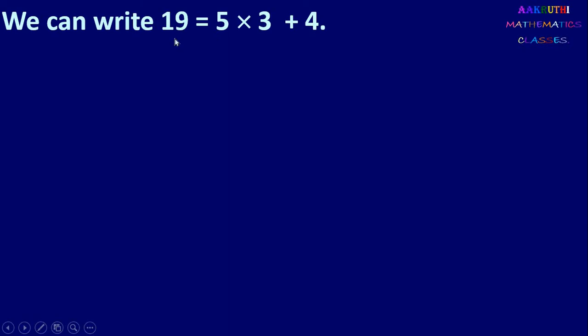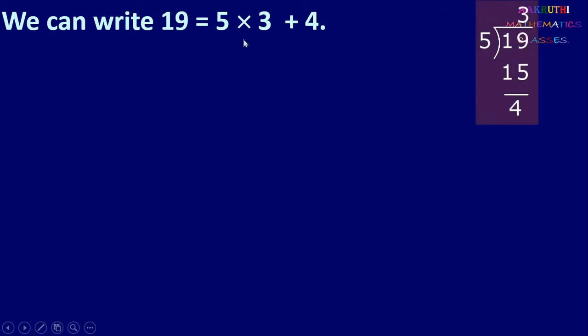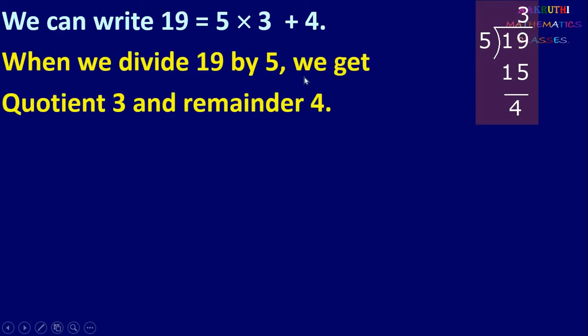Now we consider 19. 19 can be written as 5 into 3 plus 4. 5 threes are 15, and 15 plus 4 is 19. That is, when we divide 19 by 5, we get quotient 3, since 5 threes are 15, and remainder is 4, since 19 minus 15 is 4. So when we divide 19 by 5, we get quotient 3 and remainder 4.